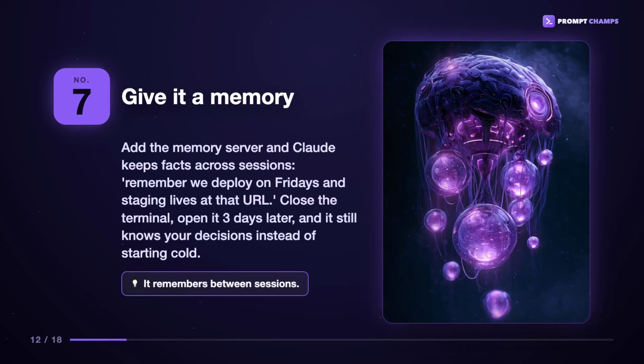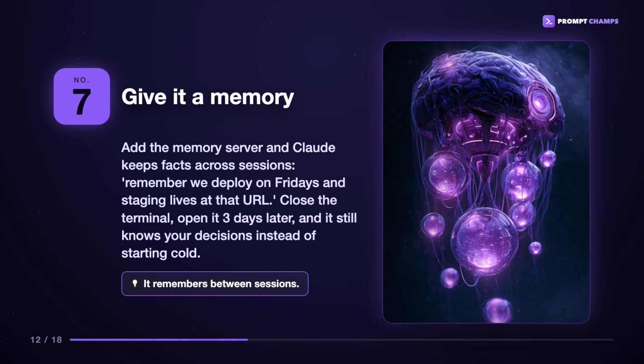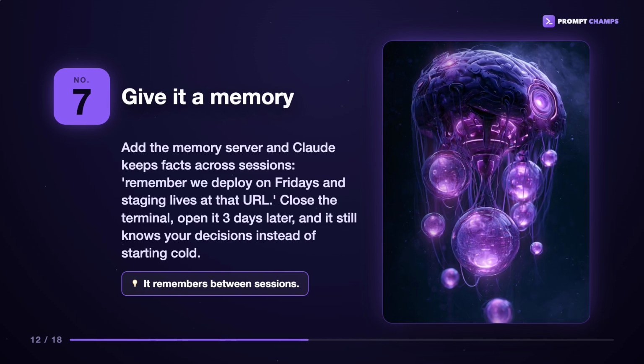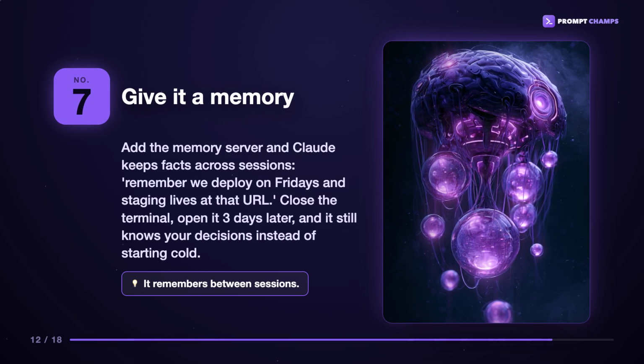Number 7, give it a memory. Add the memory server and Claude keeps facts across sessions. Remember, we deploy on Fridays and staging lives at that URL. Close the terminal, open it 3 days later, and it still knows your decisions instead of starting cold.